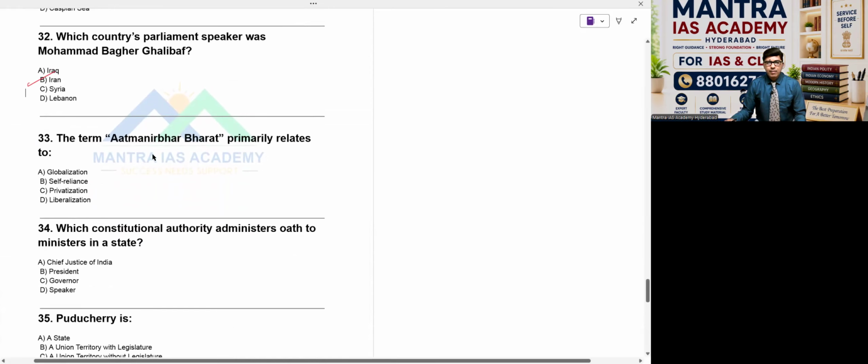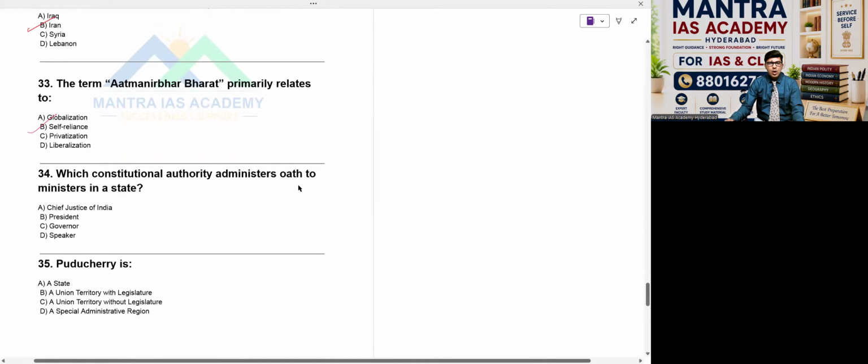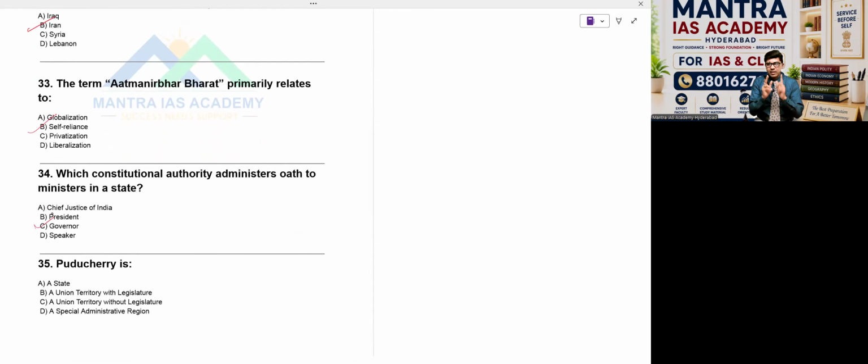The term Atmanirbhar Bharat primarily relates to option A, globalization, B, self-reliance, C, privatization, D, liberalization. But of course the answer is Atmanirbharta, called what? Self-reliance. So the option is B. Then 34th question, which constitutional authority administers oath to ministers in a state? Of course, chief minister also. From the state point of view, you can say governor is the answer. Article 174 is very important.